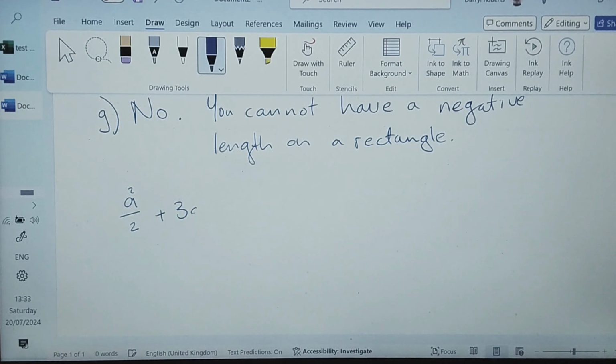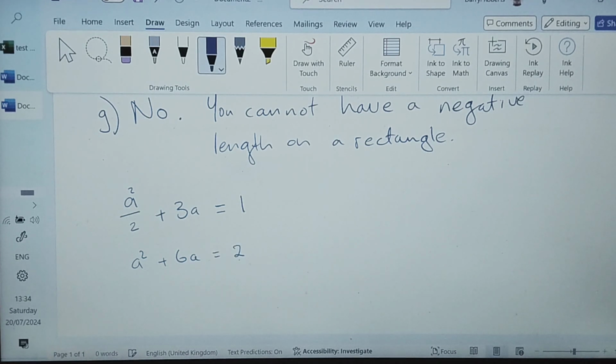Let's make that equal 0, or even let's just see, let's make it equal to 1. Let's just see if we can get an answer that might be negative. I'm just going to test this first. So if that was equal to 1, I'm going to multiply everything by 2 to get rid of that 2. So I'm going to get A squared plus 6A equals 2.